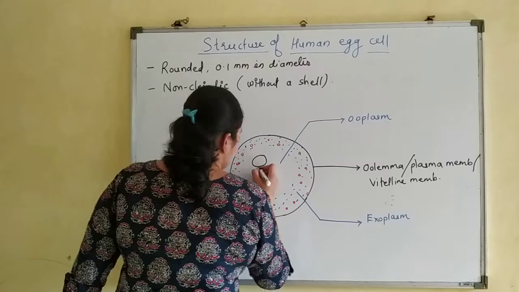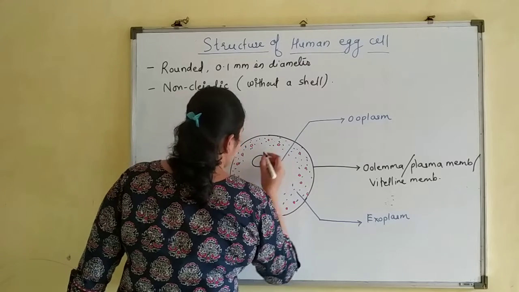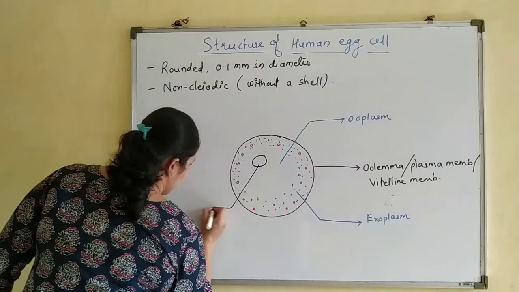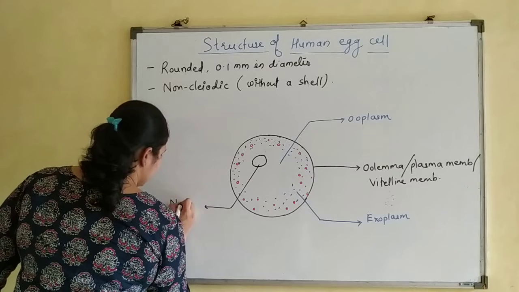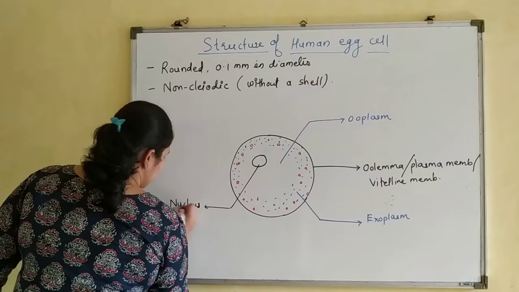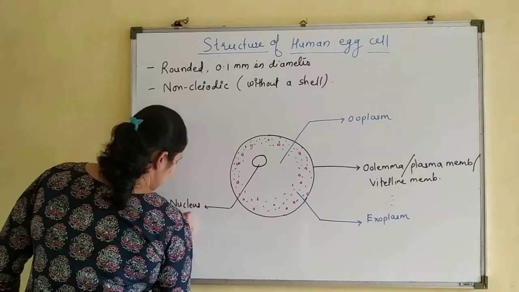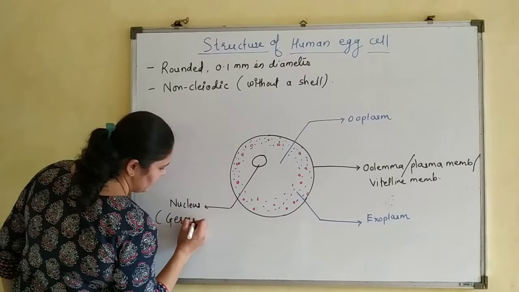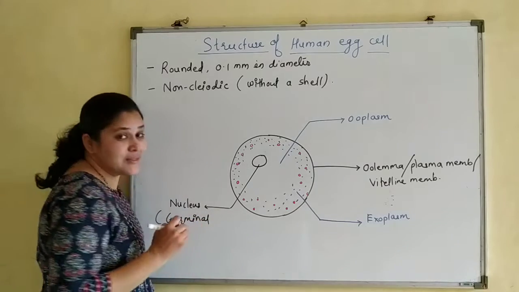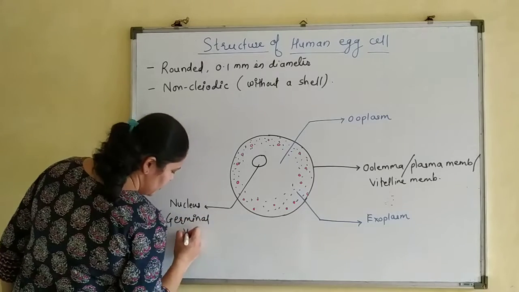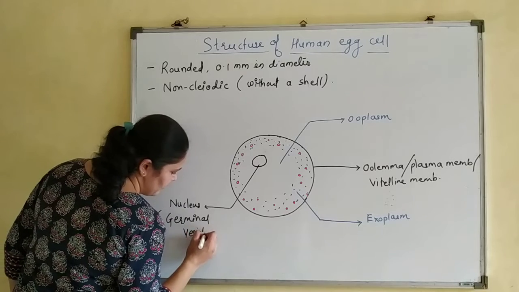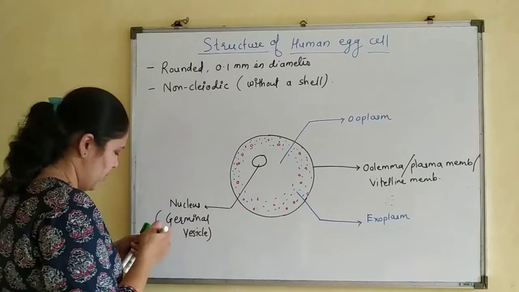This is the nucleus of the ovum. It is also known as the germinal vesicle. Understood up to this?